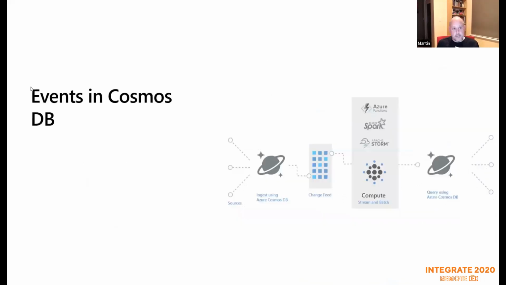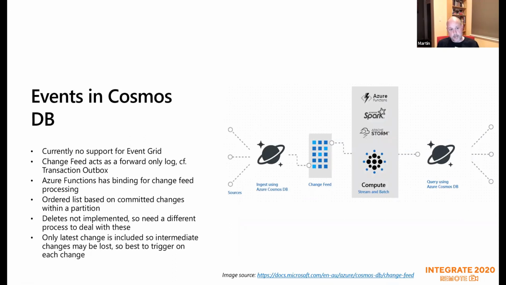So the key thing around events, though, and what I was talking about in terms of the transaction outbox, is there's this thing called change feed, and that's important because currently there's no Event Grid support for Cosmos DB. What change feed is, it's that forward-only log. So when you put data into Cosmos DB, you either insert or you update, an entry gets written to the change feed, and you can react to that change feed through Azure Functions, because Azure Functions has a Cosmos DB trigger binding, which fires every time something lands in that change feed. So that's where you get your event-driven processes with Cosmos DB.